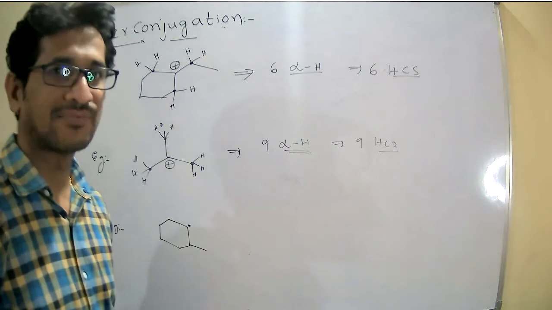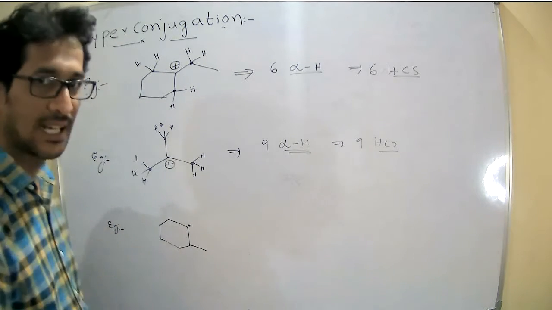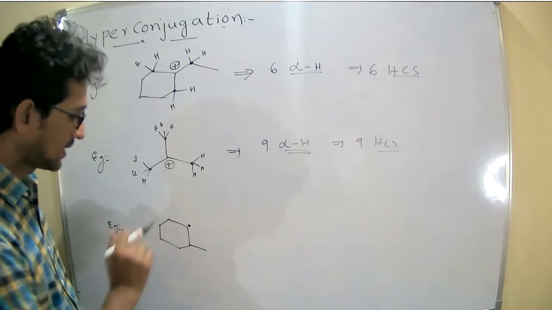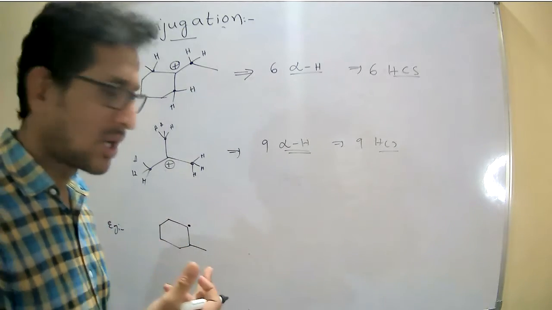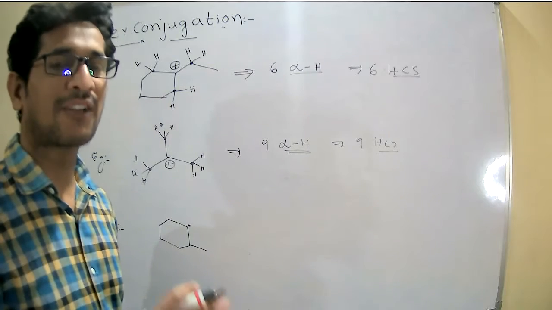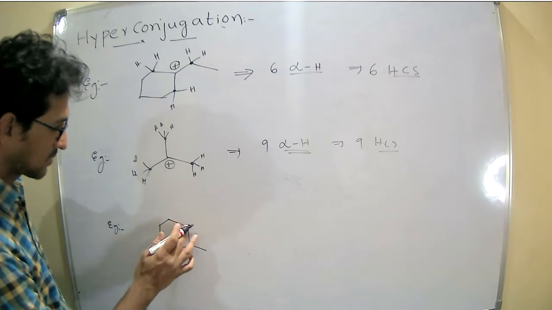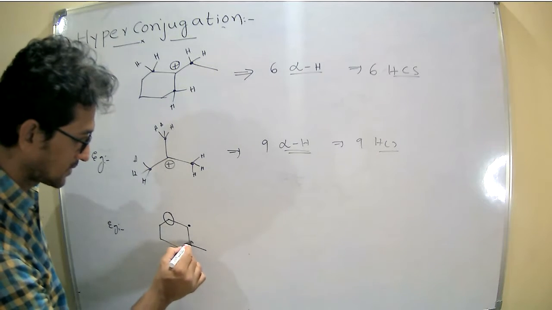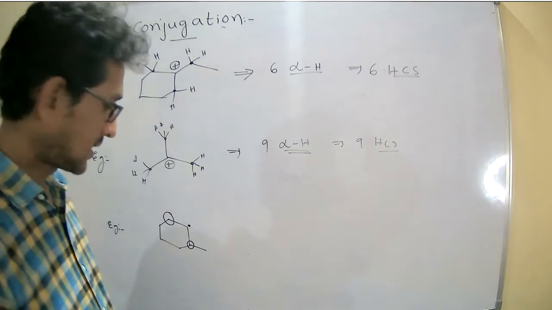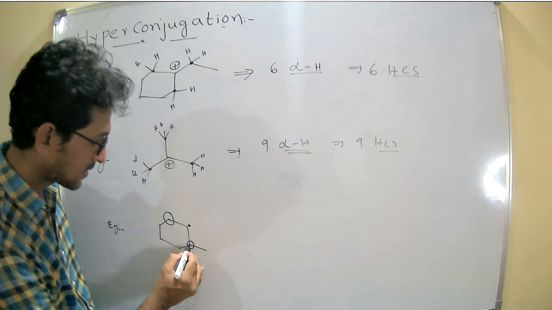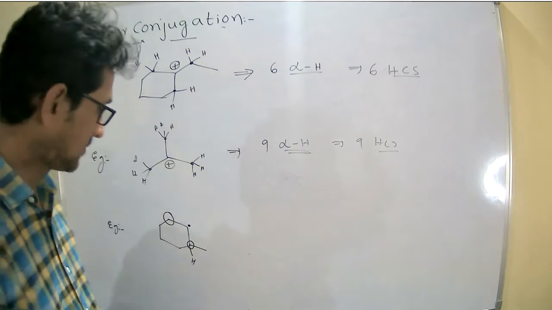This is a radical, a free radical. Free radical, like a carbocation. Now point out the alpha carbons. This is an alpha carbon and this is an alpha carbon. Right. Now count the alpha hydrogens. Already 3 bonds are there, the fourth one is the hydrogen bond.